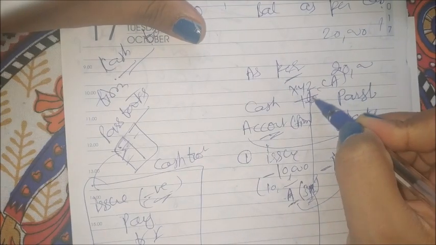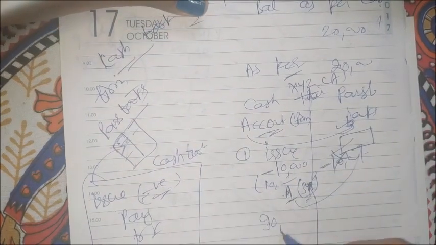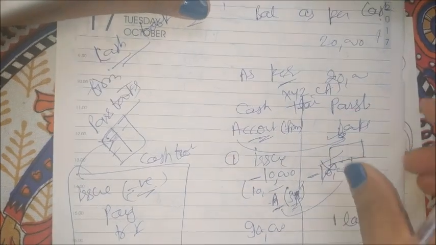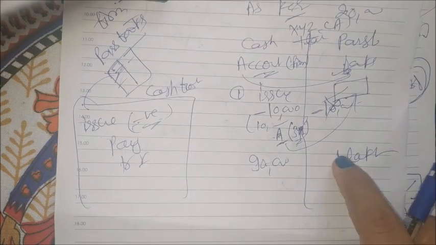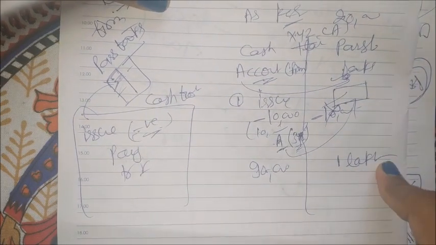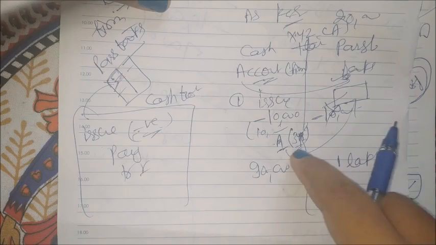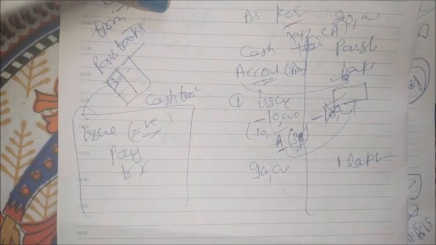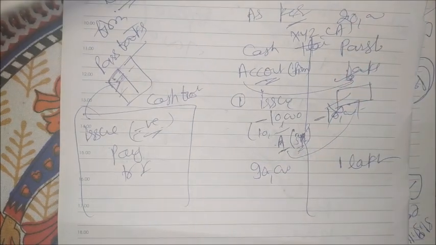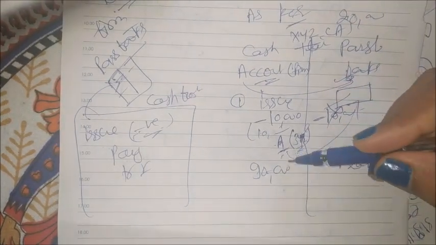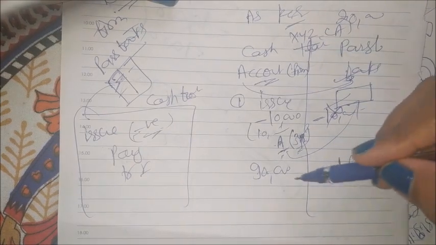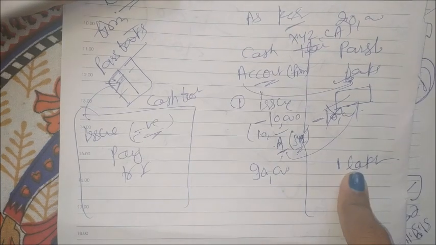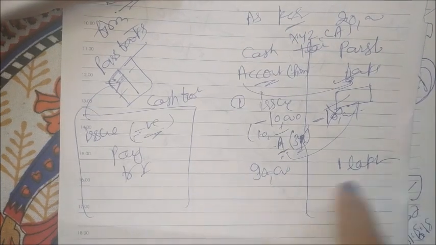For example, your balance was 1 lakh. In the cash book it will show 90,000, because 1 lakh minus 10,000. But the passbook entry will be 1 lakh only. Why? Because there is no debit from your account as of now, since Mr. A is still holding that check. He has not gone to the bank to deposit it. Once he deposits it through clearing, he will get the amount credited to his account, and only then will the company account show a debit of 10,000. But as he has not gone to the bank, the passbook balance is 1 lakh and the cash book balance is 90,000. This is the reason.